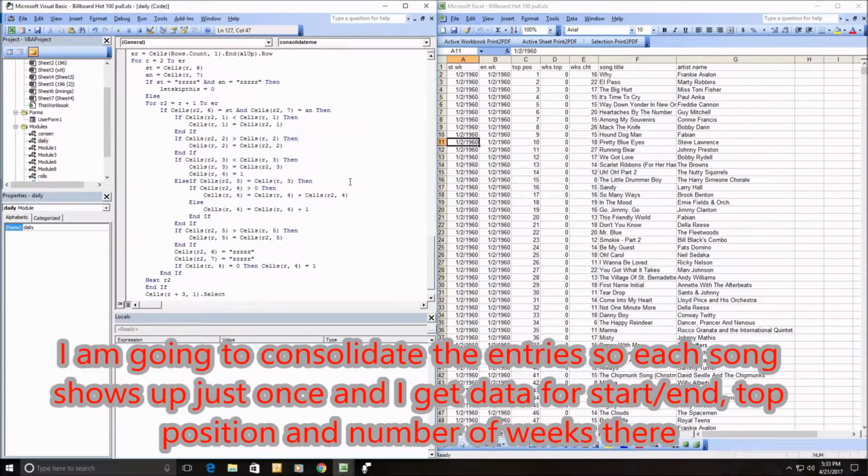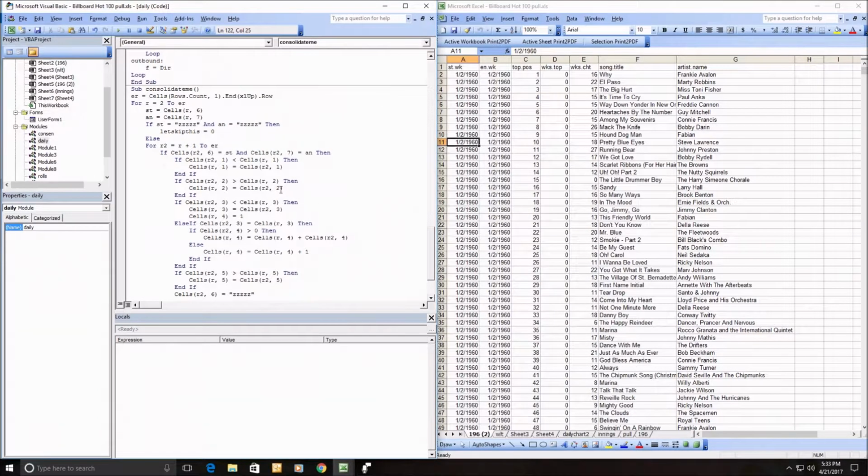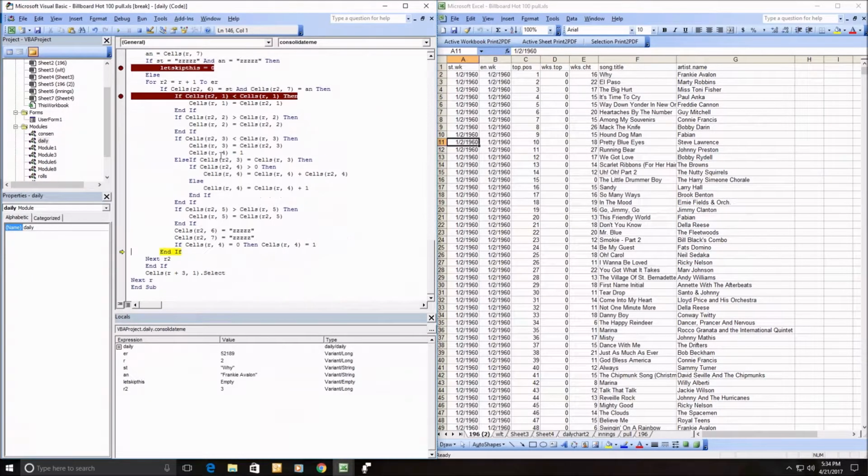No problem. So the last thing I want to do is go through this, because like I said, these songs will show up multiple weeks, and I don't necessarily need it repeated like 20 times or 27 times or 26 times or whatever number of weeks you normally spend on the chart. So I'll go through and find the end row, start at row 2. It's going to give me the song title and the name, and I'm going to go forward and find out when one of these matches.